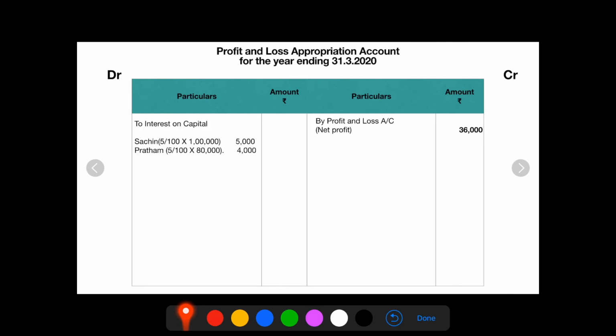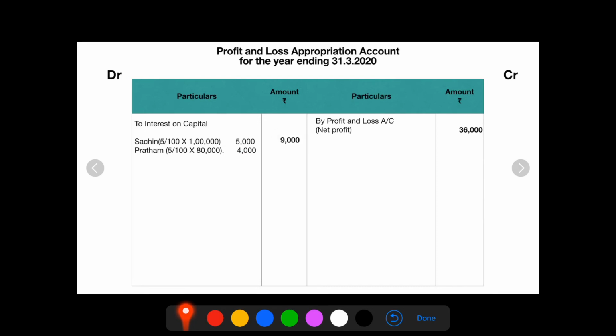Interest on capital is an expense recorded on the debit side. To interest on capital, Sachin 1 lakh into 5% is 5,000. For Pratham 80,000 into 5% is 4,000. So the total amount is 9,000.